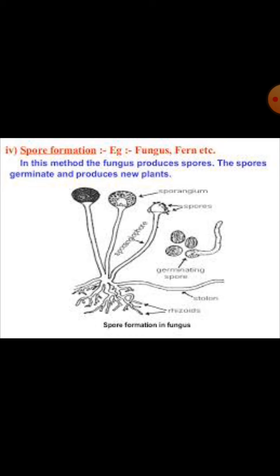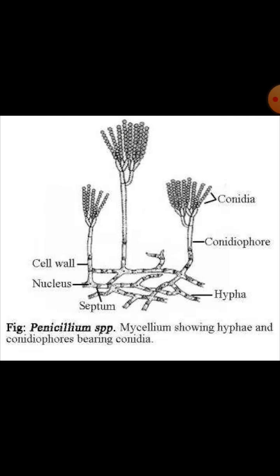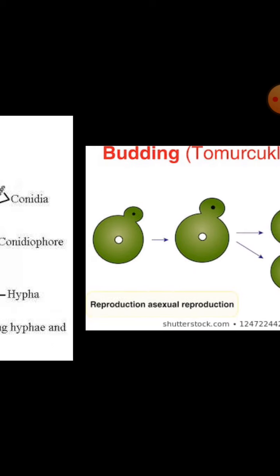Conidia is a special reproductive part, the conidiospore. A conidium develops into a new organism. In Penicillium also, specialized conidia are seen, and they reproduce new organisms.